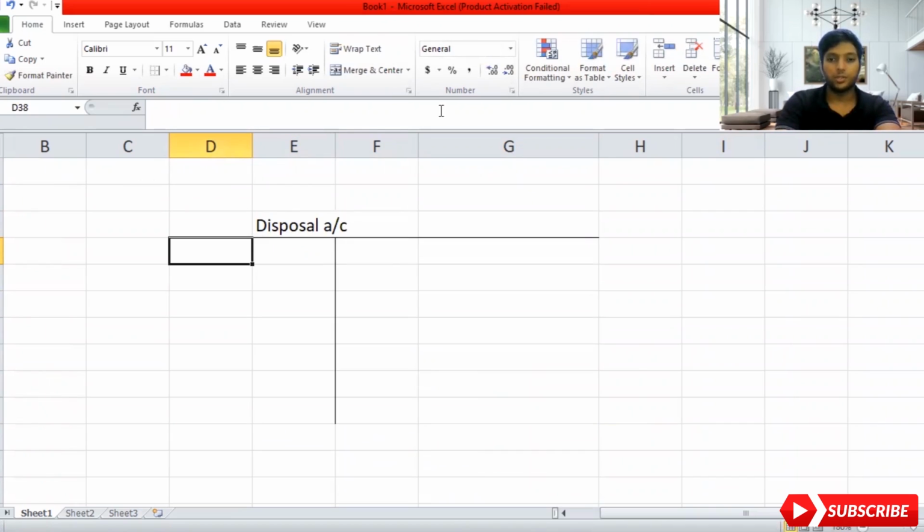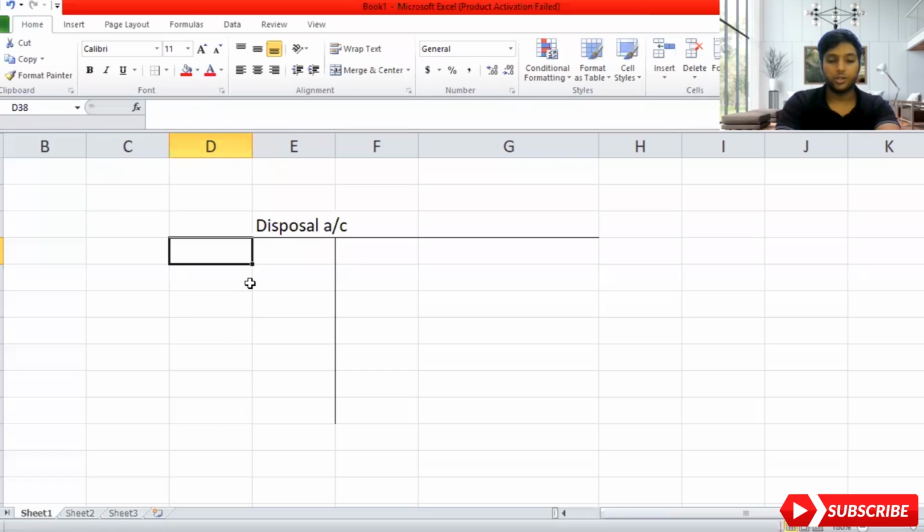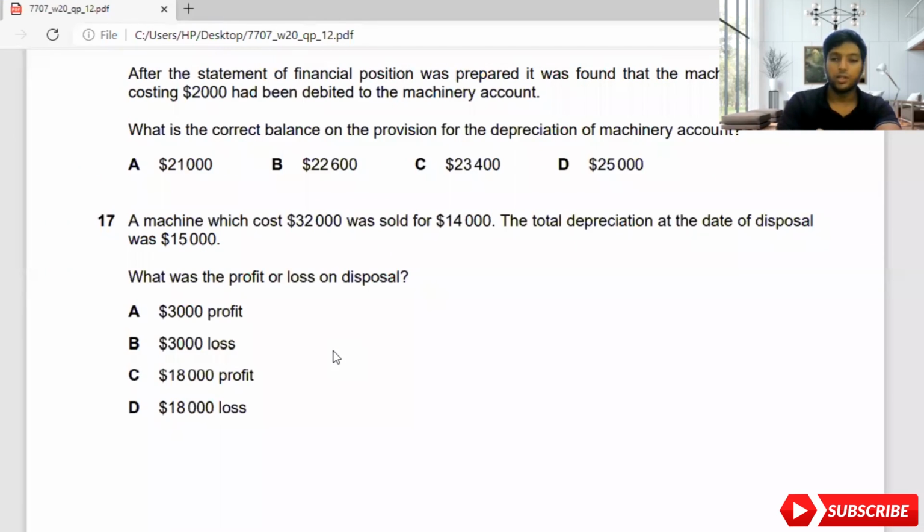Let's move on to the adjustment now. A machine which cost 32,000 was sold for 14,000. So I'm going to write, cost will come on the debit side. So I'll write machine. The machine cost 32,000 and was sold for 14,000, so it can be cash or bank. You can consider 14,000. Now, what was my accumulated depreciation? Because I want to know how much my accumulated depreciation is before I transfer it as profit or loss to the income statement.